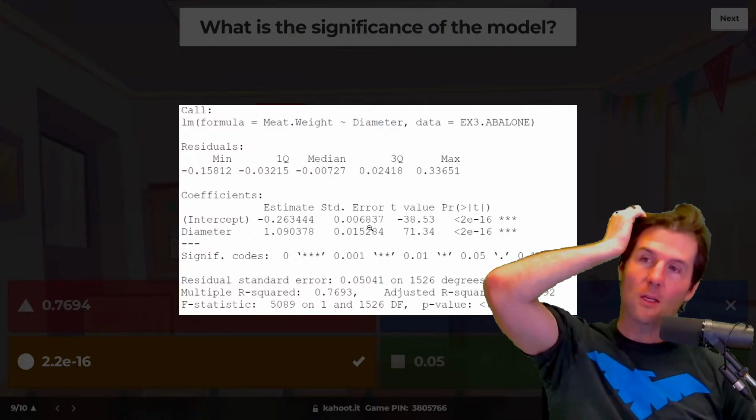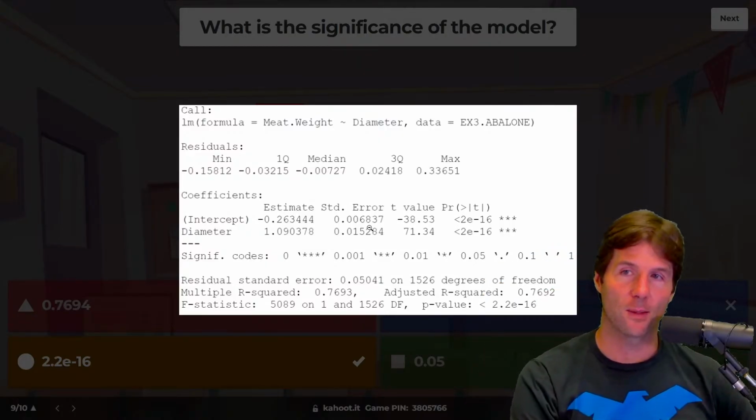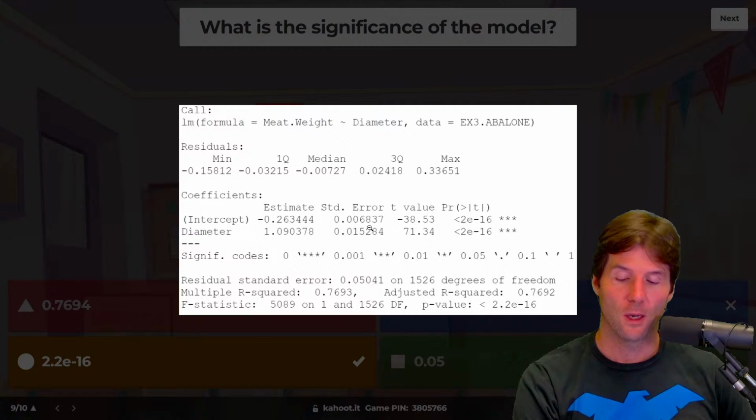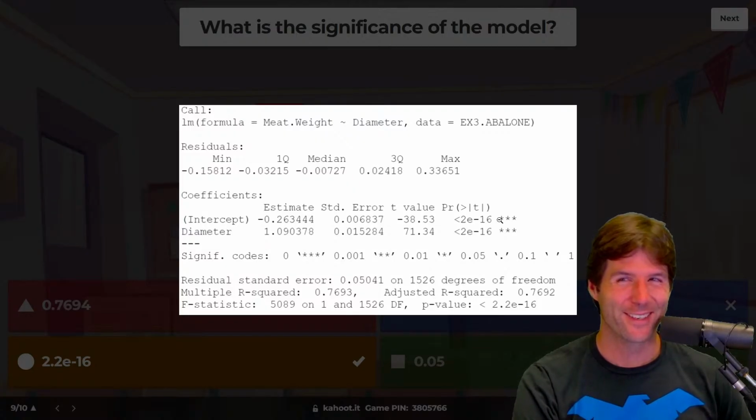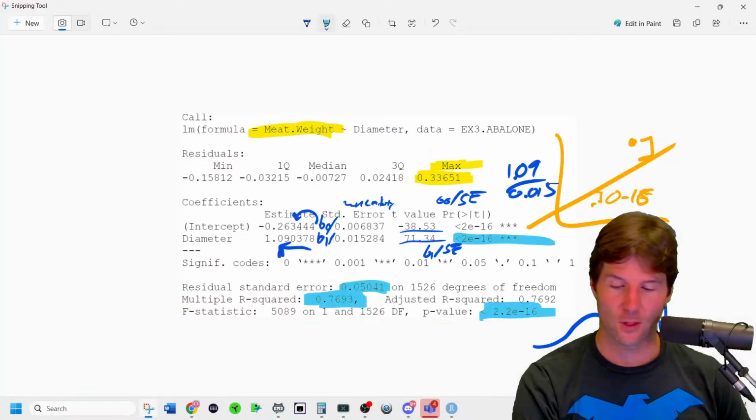It's a calculation of uncertainty in an estimate of the intercept. It's used to lead to the t-statistic, which is used to lead to the p-value of the intercept. So the intercept is not that important a value. The slope is important. So the p-value is the significance of our model. Remember that output we just covered.